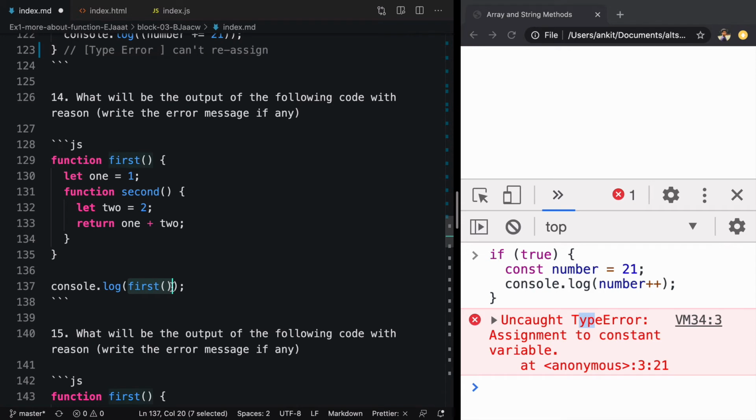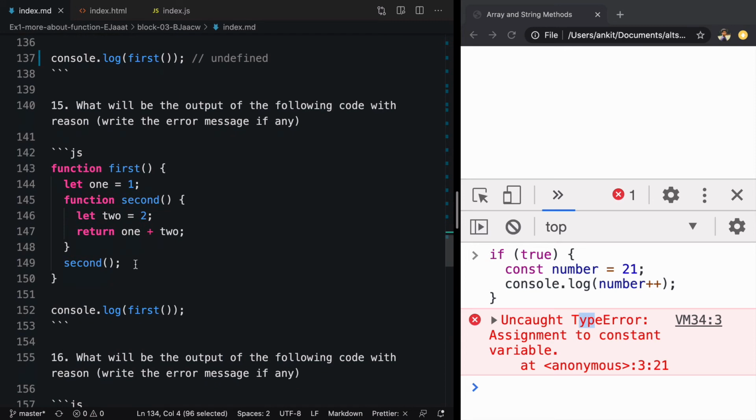We are calling the function first, and first doesn't return any value. So console, it will be undefined. Inside first, there is no return statement. Here we are calling second, so it will return 1 plus 2, that is 3, but we are not doing anything with that value, so output will be undefined.